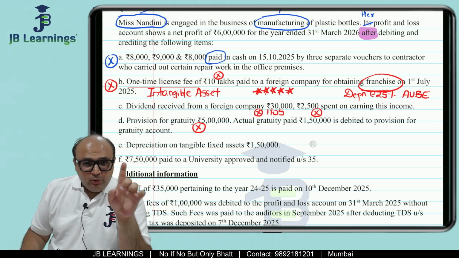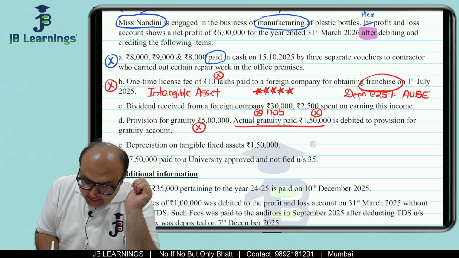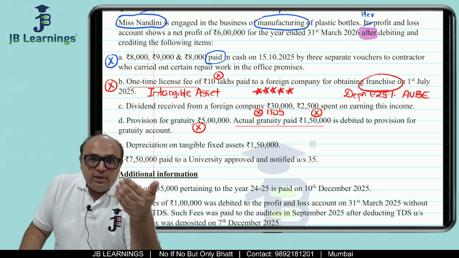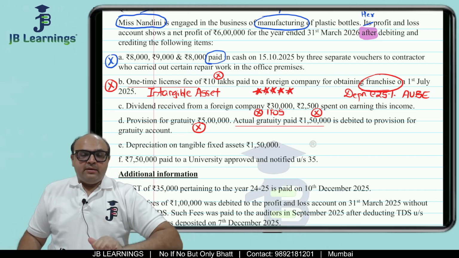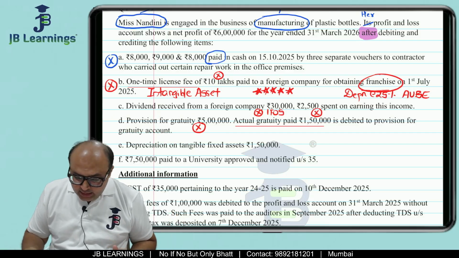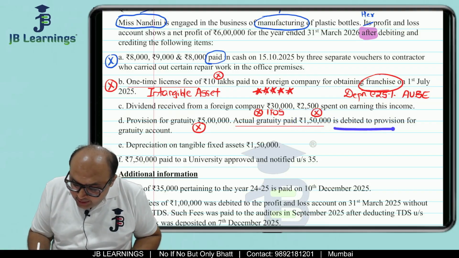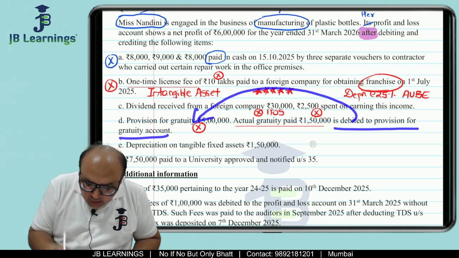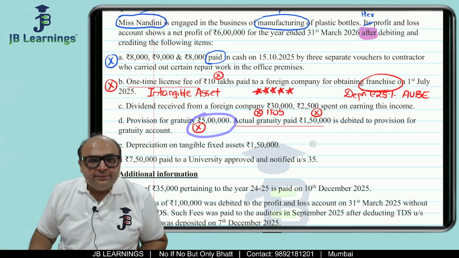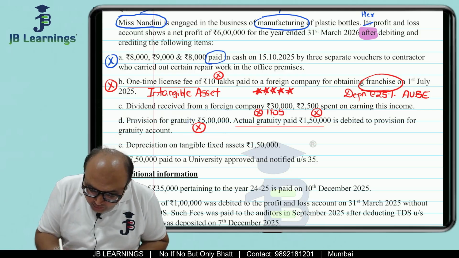But provision for gratuity is not allowed, while actual gratuity paid is. See, provision and reserves are not allowed, but the gratuity actually paid is a business expense. So actual gratuity paid should be allowed. But what they have done is, the actual gratuity paid of 1,50,000 is not debited to P&L, it is debited to this provision account. The total provision is 5 lakh.